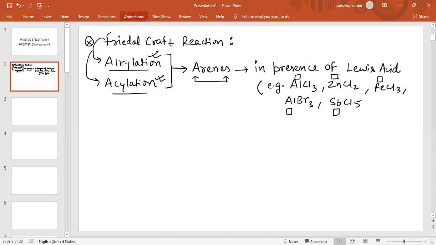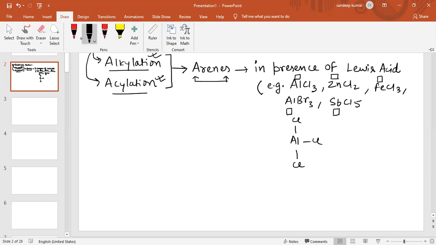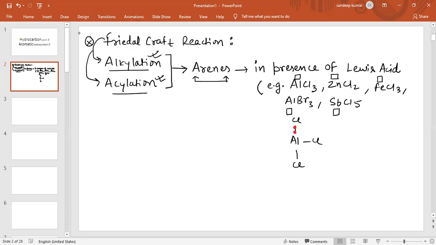As we can see in the structure of a compound like AlCl3, there are 6 electrons: 1, 2, 3, 4, 5, 6. So the octet of the central atom is incomplete.